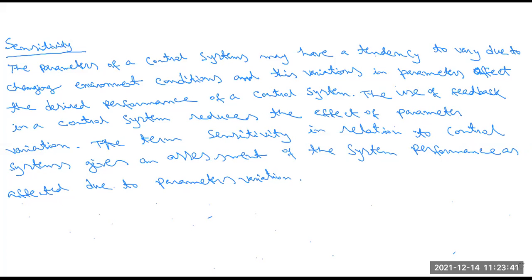Yes, sir. Now first we have to consider the open loop control system.